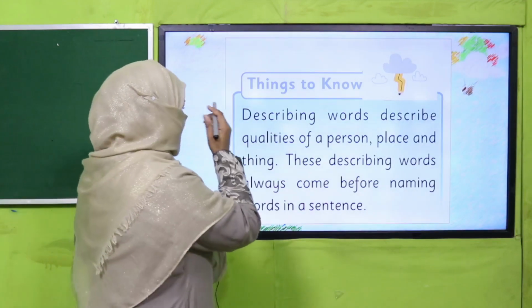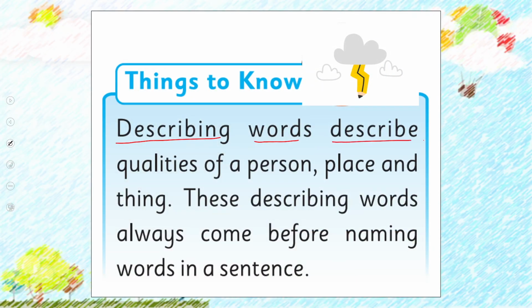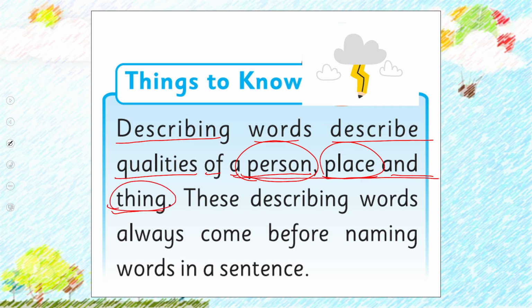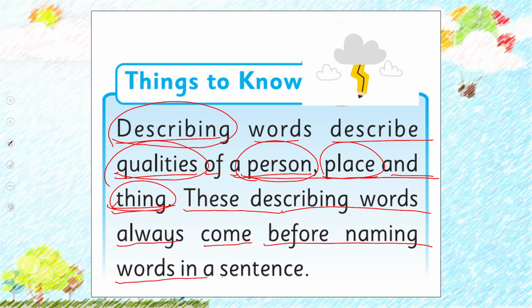Okay, so describing words describe qualities of a person, place, and thing. And we know person, place, and thing, these are naming words. So describing words tell the qualities of naming words. These describing words always come before naming words in a sentence.